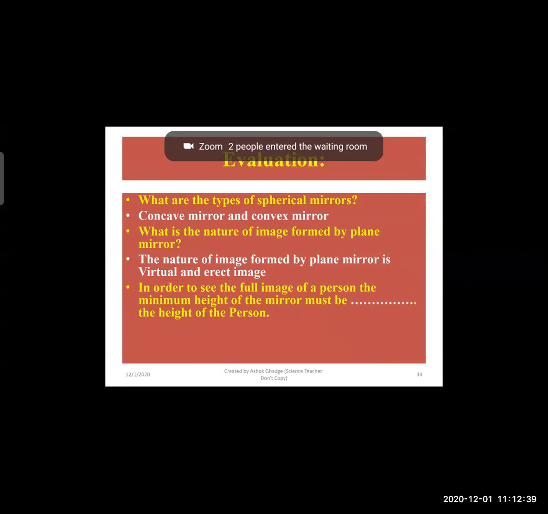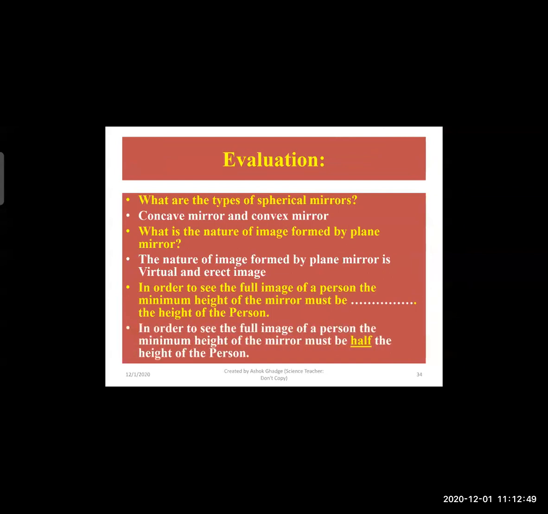Next, in order to see the full image of a person, the minimum height of the mirror must be dash the height of the person. So the answer is, in order to see the full image of the person, the minimum height of that mirror must be half of the height of the person. You can calculate and you will get that the mirror height is equal to half of the height of the person standing in front of the mirror.